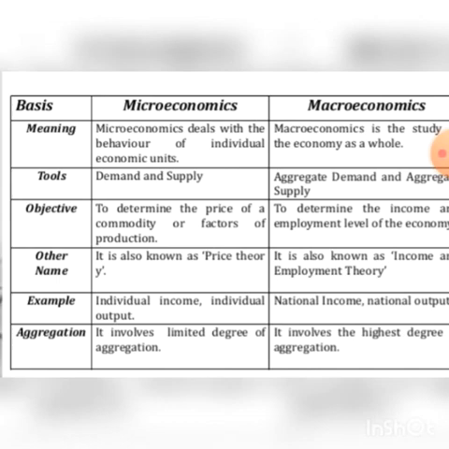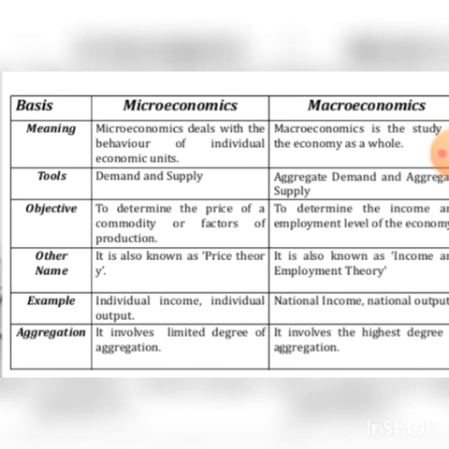And what are the tools of microeconomics? In microeconomics, the tools are demand and supply. That is, they take into account individual demand and individual supply. Individual means the demand of a particular person, the supply of a particular person. Whereas macroeconomics takes into account aggregate demand and aggregate supply. Aggregate means total: total demand and total supply of the economy as a whole.